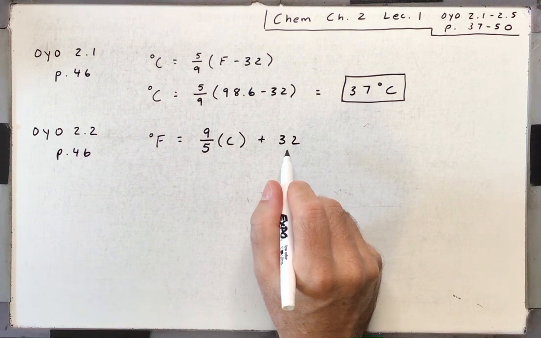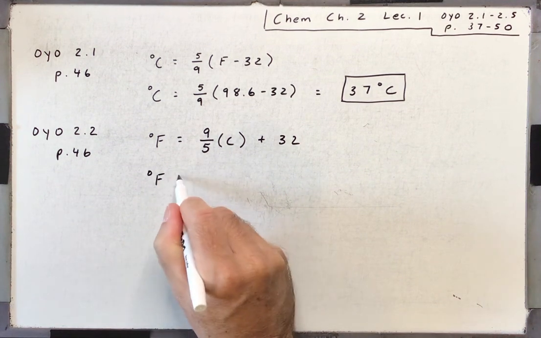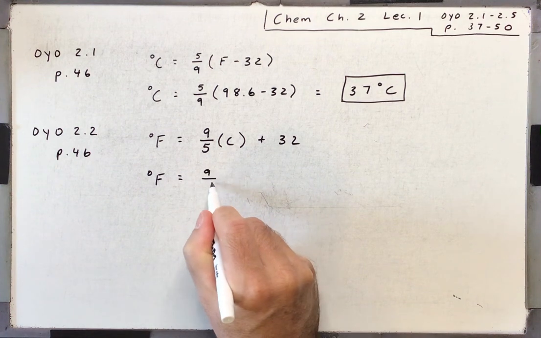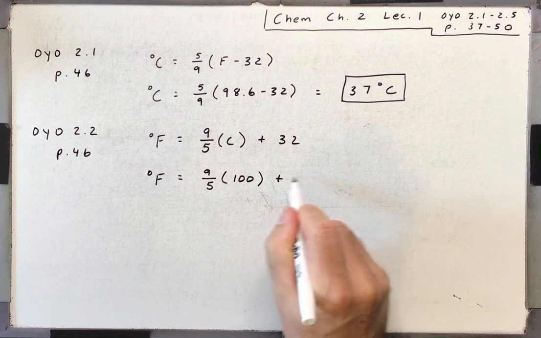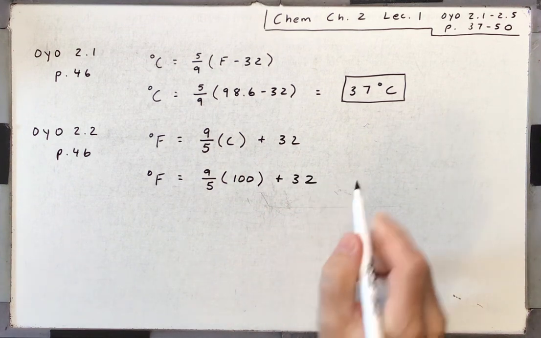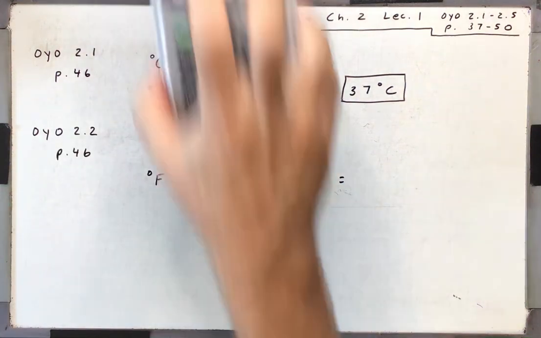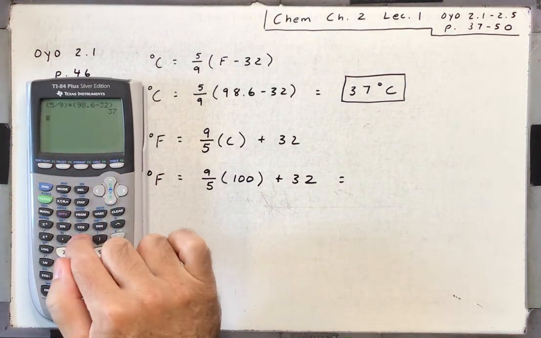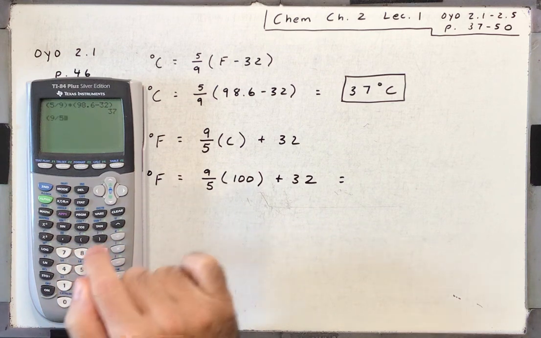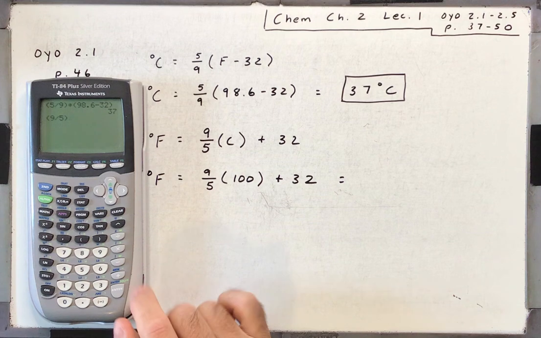All right, so we were given that it's 100 degrees C. So Fahrenheit's going to be 9/5 times 100 plus 32. Let's put this in our calculator together. So we're going to put that 9/5 in parentheses, otherwise it's going to make a mistake.